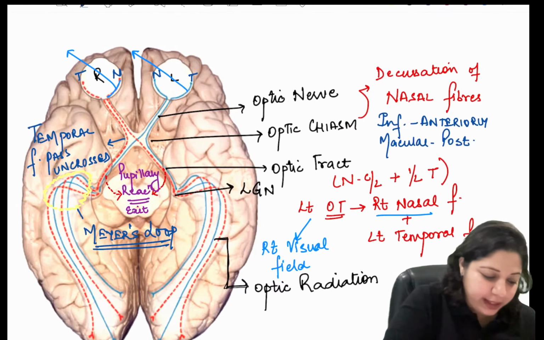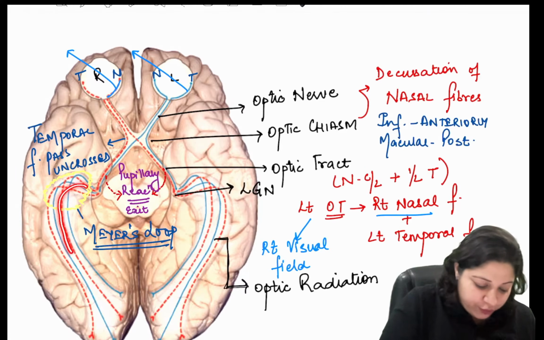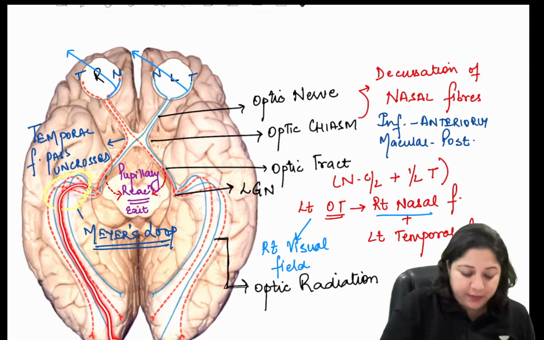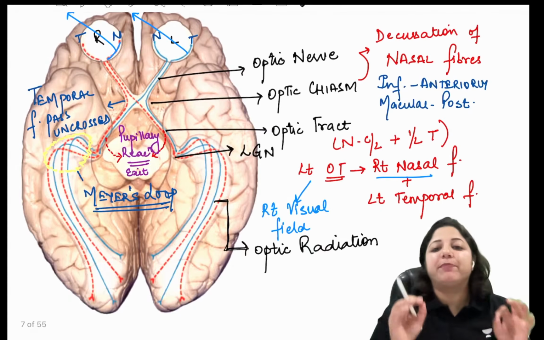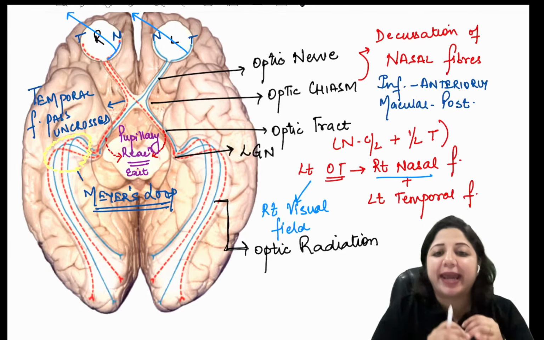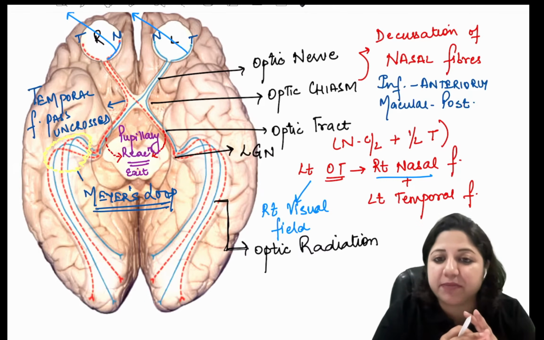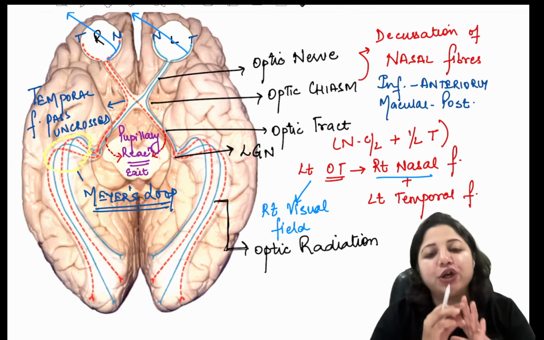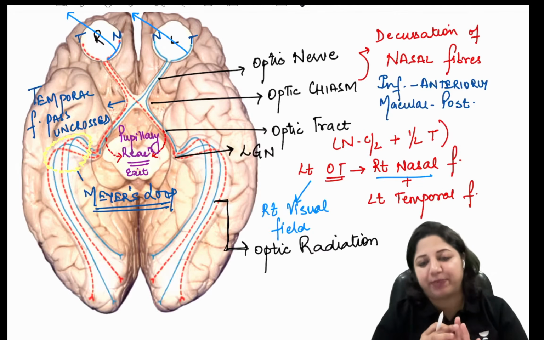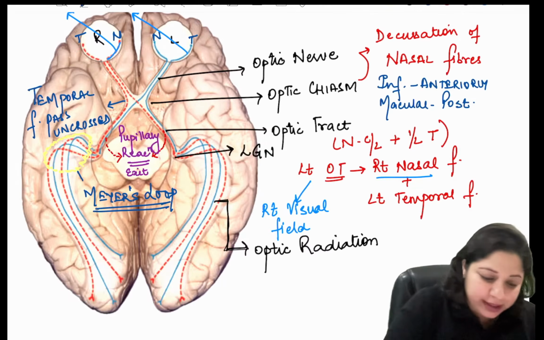Then you have the optic radiation which travels and terminates in the occipital cortex, the striate area, Brodmann area number 17, or the striate cortex in the occipital area. So where do they terminate?